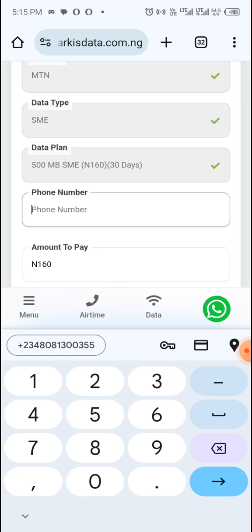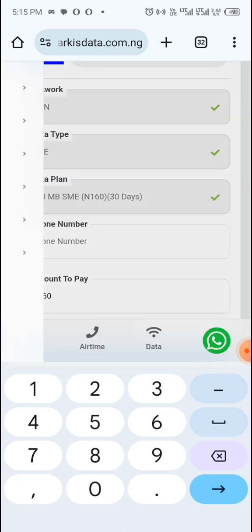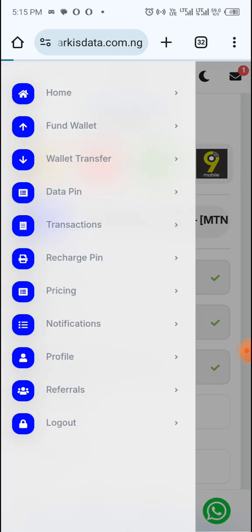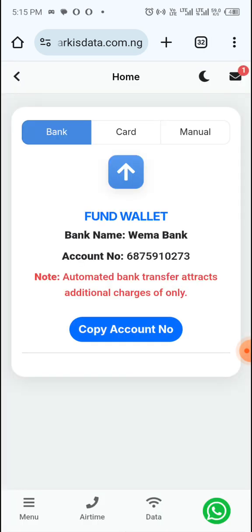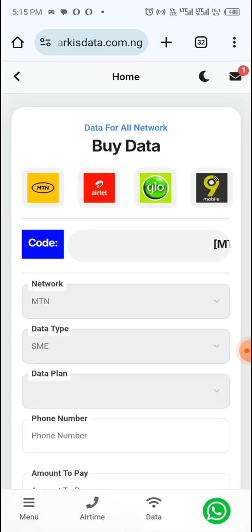You send your account number, the person sends the money to you, and then you credit the person. If you want to fund your wallet, you come to fund wallet and copy the account number that is here. It's unique for you; everybody has a different account number. Copy it, go to your bank app and transfer the money. Once you transfer, it will reflect in your wallet and then you can use it and be selling. So that is basically how you can resell data.